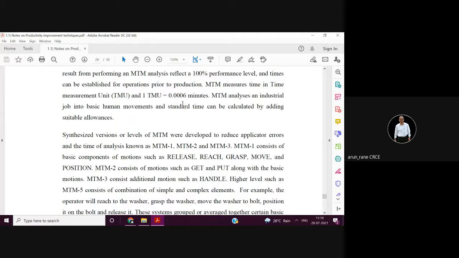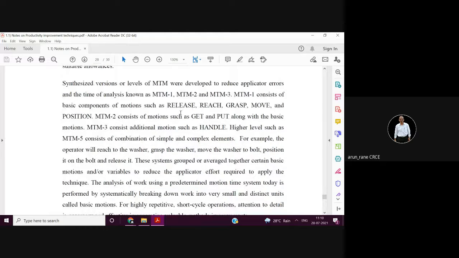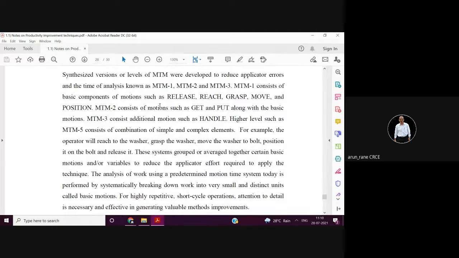So it comes around 0.36 seconds. So these are the different motions like आप reach, grasp करो, move करो, position करो and release. So this is a cycle. Reach to the place, grasp, then move, come to the position and then you release and repeat this.